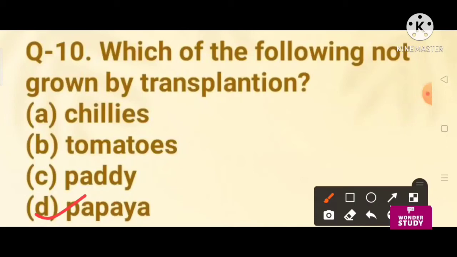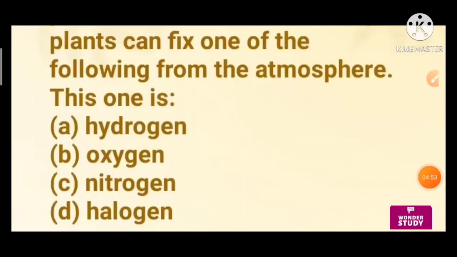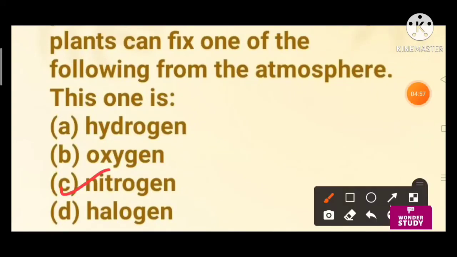Next question number 11. The Rhizobium bacteria present in the root nodule of pea plant can fix one of the following from the atmosphere. This one is hydrogen, oxygen, nitrogen. So the right answer is nitrogen. The Rhizobium bacteria present in the root nodule of pea plant can fix nitrogen.